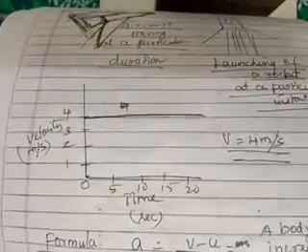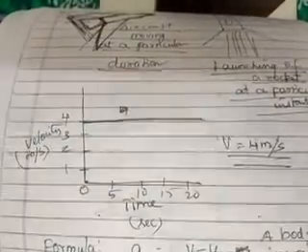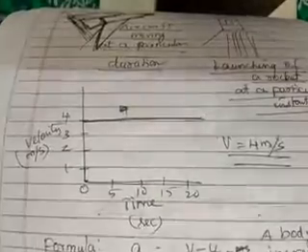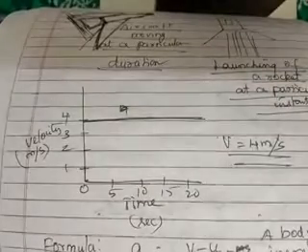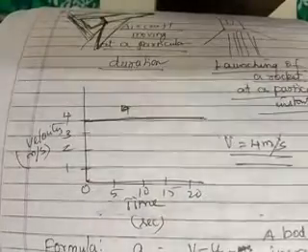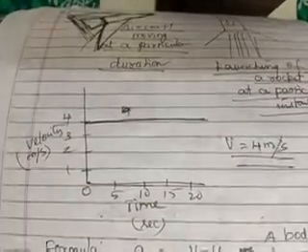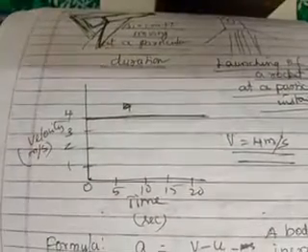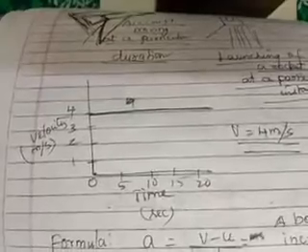So, whenever you say the body is accelerated or it is decelerated or retarded, there should be a change in velocity. Either the velocity should increase with time or the velocity should decrease with time. The best example is a body falling freely under gravity and a body which is thrown against gravity. Those are the two best examples for you to understand the meaning of acceleration. So I've explained zero acceleration.